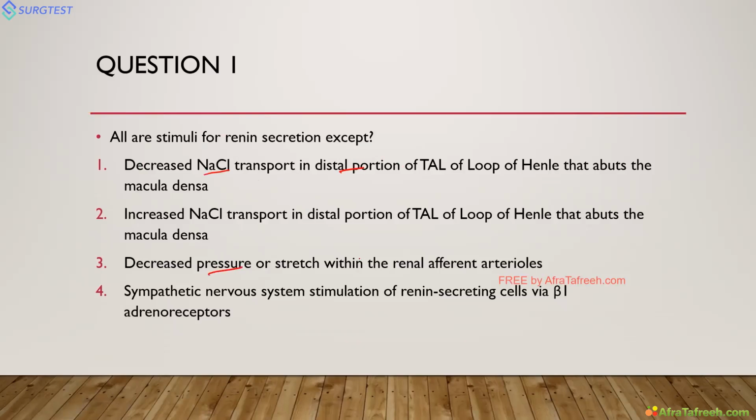Decreased pressure or stretch within the renal afferent arterioles will also cause renin release. Another one we previously discussed: the sympathetic nervous system stimulates renin release. So the answer is increased sodium chloride transport, which actually will inhibit the renin release.